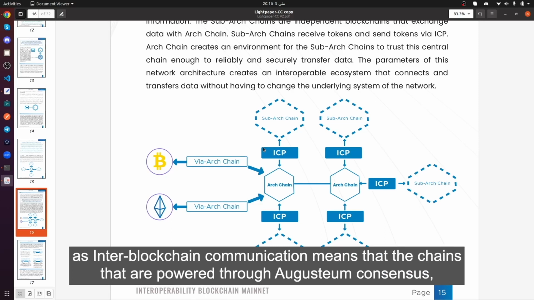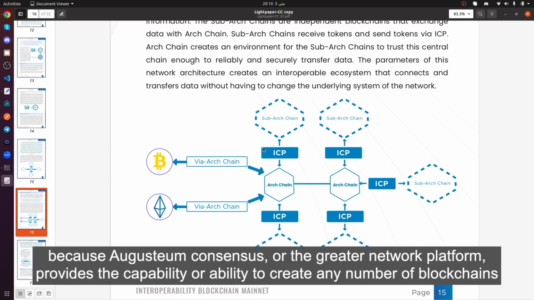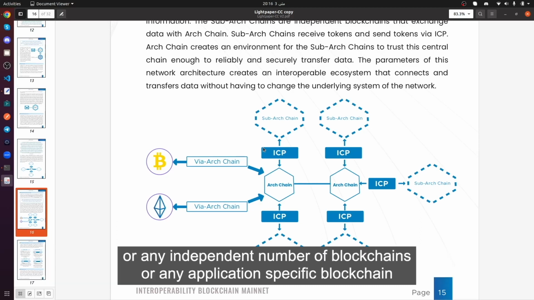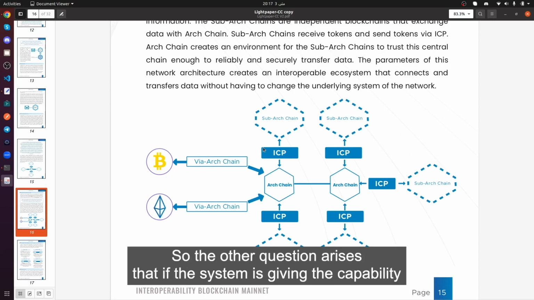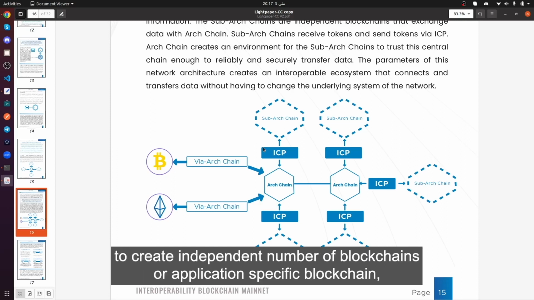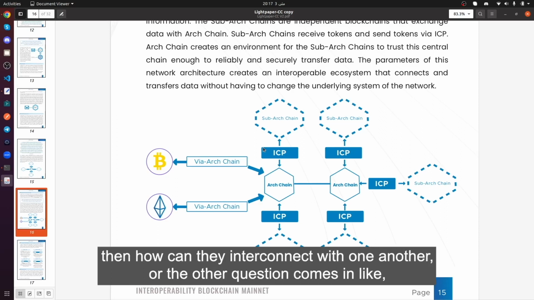Here in Creatachain, we have defined inter-blockchain communication as communication between the chains that are powered through Augustium consensus, because Augustium consensus, or the greater network platform, provides the ability to create any number of independent blockchains, or any application-specific blockchain for any kind of use case, whether it's public, private, or permissioned. So the question arises: if the system gives the capability to create an independent number of blockchains or application-specific blockchains, how can they interconnect with one another?